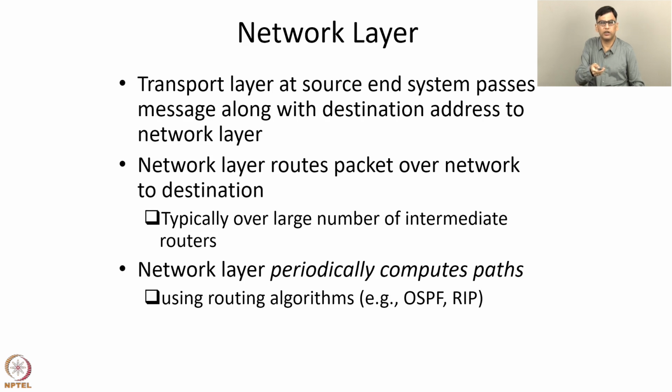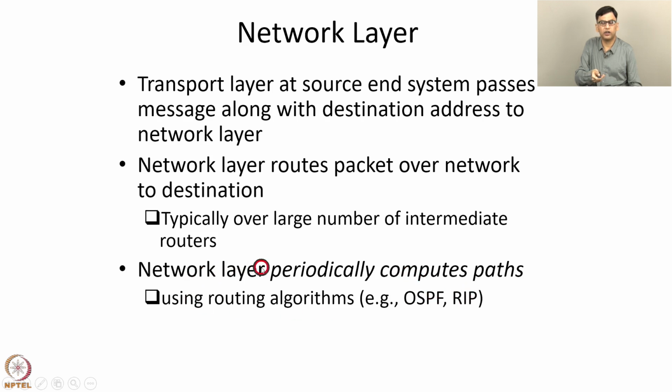So to be able to perform this routing, the network layer periodically computes paths from different pairs of source and destination end systems. That is, the network layer periodically computes paths from different end systems A to different end systems B. The network layer does this by using routing algorithms such as OSPF and RIP. OSPF is open shortest path first, and it is an implementation of Dijkstra's algorithm, which we discussed earlier. And RIP is routing information protocol. It's an implementation of Bellman-Ford's algorithm.